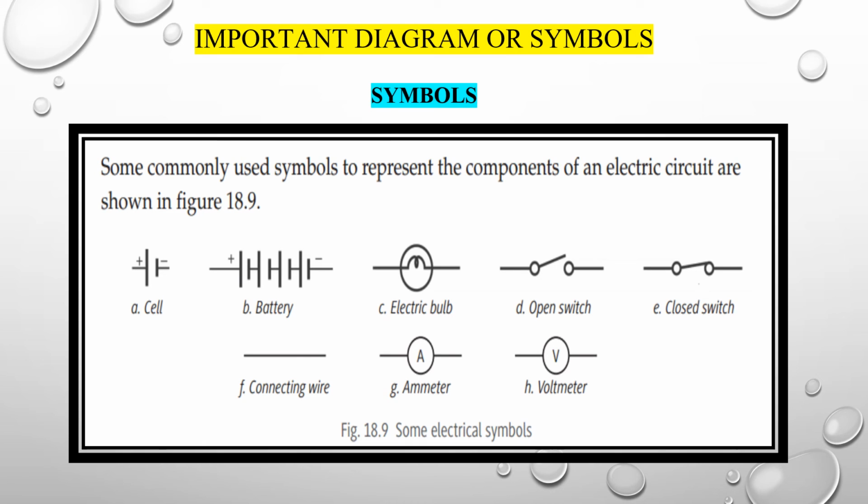First is the cell, next is the battery. A cell is a single small source of energy, and a battery is a big source of energy. Then the electric bulb. See these particular symbols and note them down in your copy. Now you see the open switch: it means off. Now the closed switch: it means on.